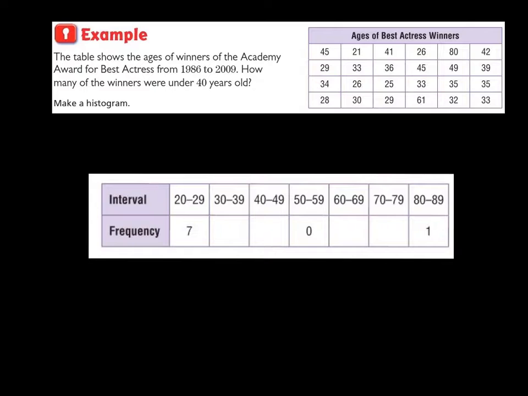Okay, so we're going to first of all look at a frequency table. Remember, that's what we did yesterday. So I'm going to pull out a red tally marker, and it tells me already that on this table of data, there's 20 through 29, there's 7 20 through 29-year-olds. So I already know that one, but I'm just going to start doing some tally marks next to these. So 45, make a mark there, 21, 41, 26. Okay, I'm going to pause the video and finish what I'm doing here, but you don't have to watch, so it won't make the video as long. So I'll finish this and then be back.